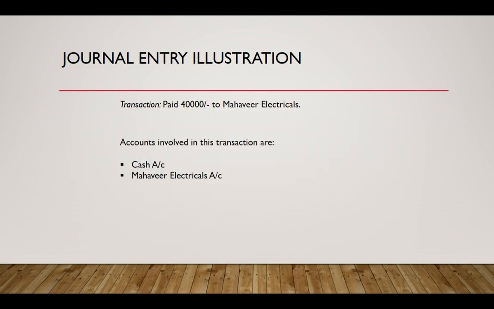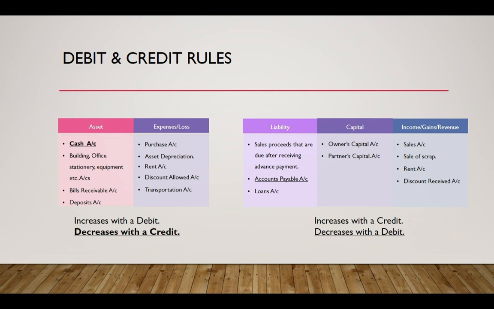In this transaction, we are paying cash to the supplier for a credit purchase, and the accounts involved are the cash account and the supplier's account. There is a decrease in cash, and there is also a decrease in liability, and by rule a decrease in cash is denoted with a credit and a decrease in liability is denoted with a debit, and accordingly we pass the journal entry as follows.